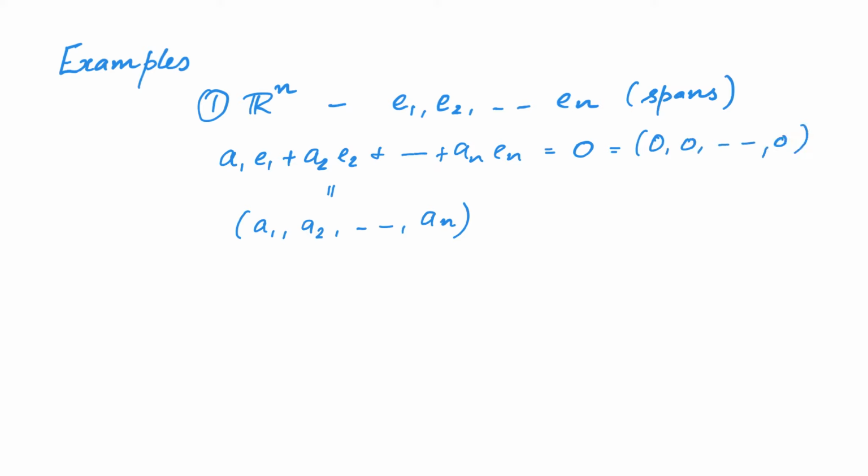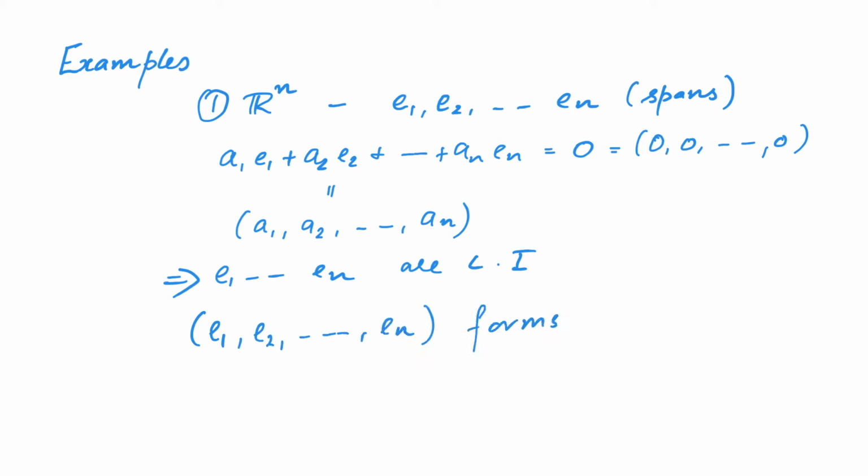In other words, this means that a1, a2, etc. up to an is the tuple that only contains 0 in it. And thus, we have shown that the vectors e1 to en are linearly independent. As these vectors span Rn and are linearly independent, they form a basis. More precisely, the tuple or the list e1, e2, etc. up to en forms a basis.